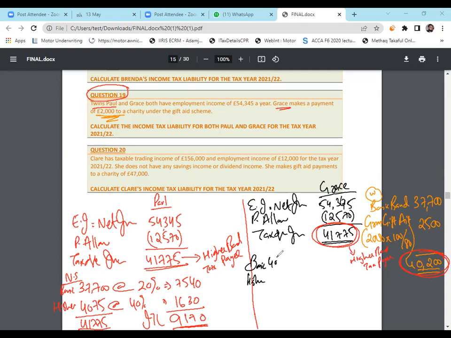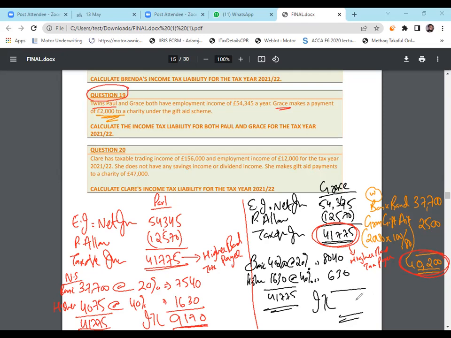Very good. 40,200 at the rate of 20%. And the difference will be at 40%. Difference is 1,630. The answers: 8,040 and 630, giving me a final answer of 8,670.